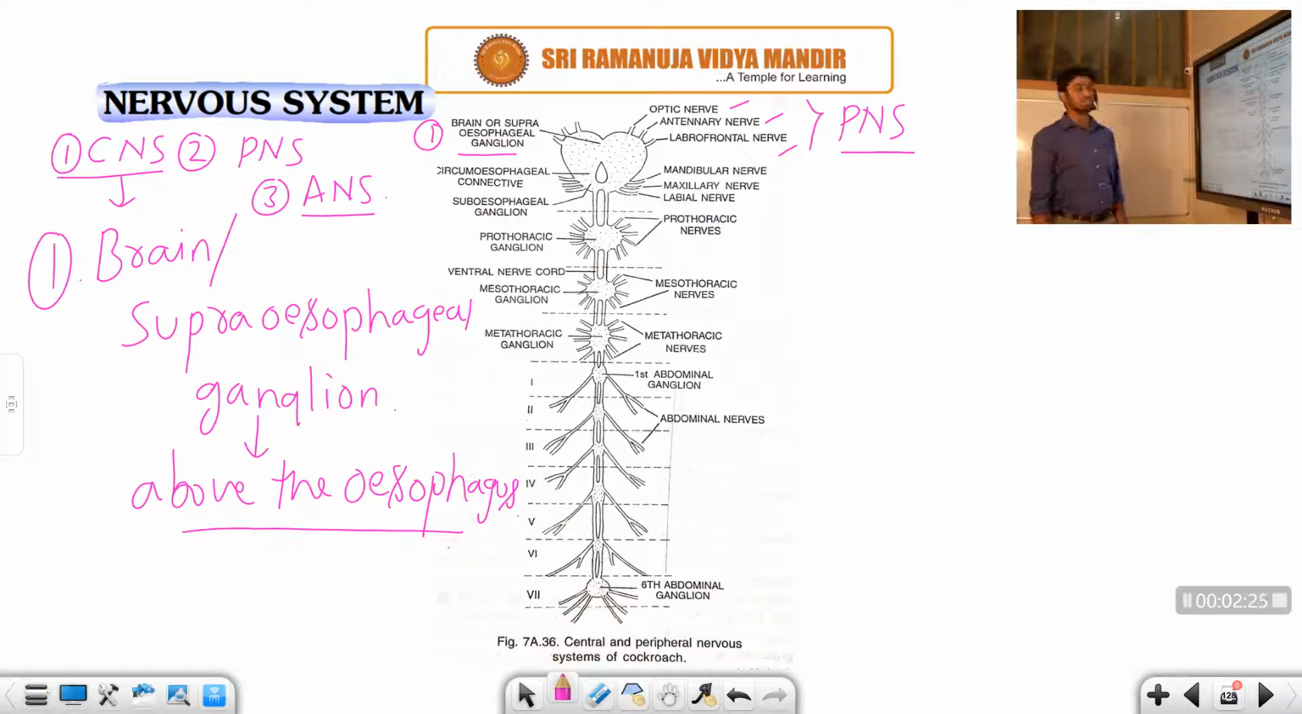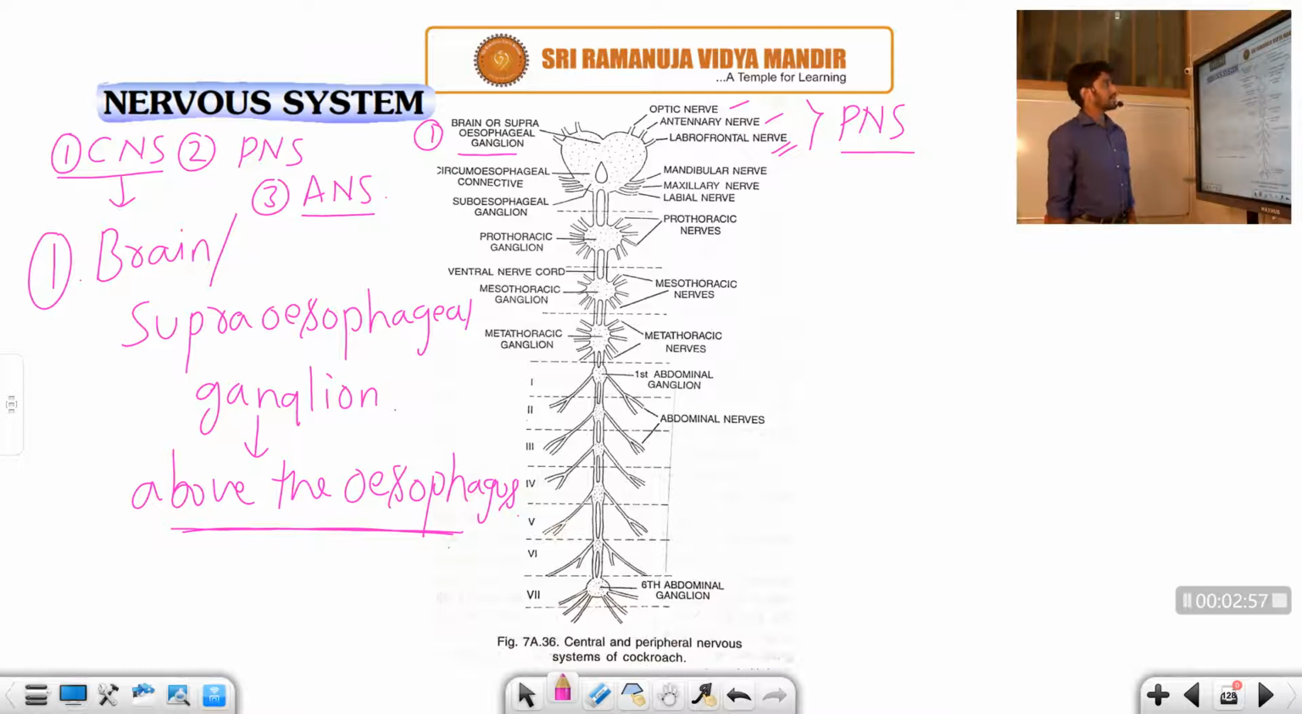What is the meaning of ganglion? It is a group of nerves, right? The brain or supraesophageal ganglion is located above the esophagus. It is differentiated into three pairs of nerves in the PNS, the peripheral nervous system. What are those nerves? The optic nerve, anterior nerve and labrofrontal nerve. Those nerves we can observe in the PNS only. So this is about the first part.